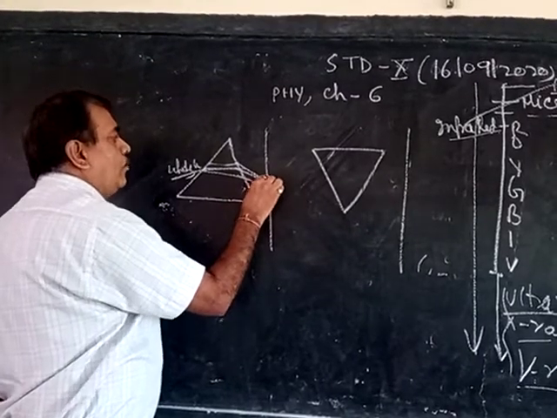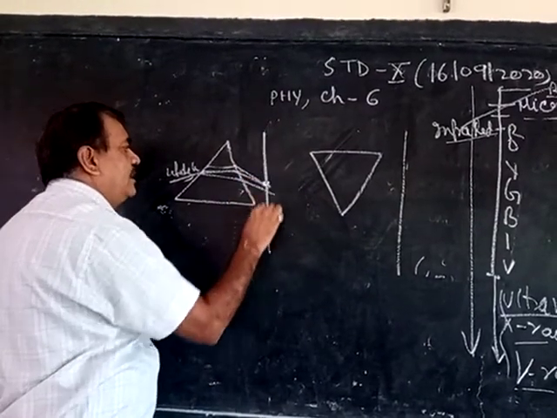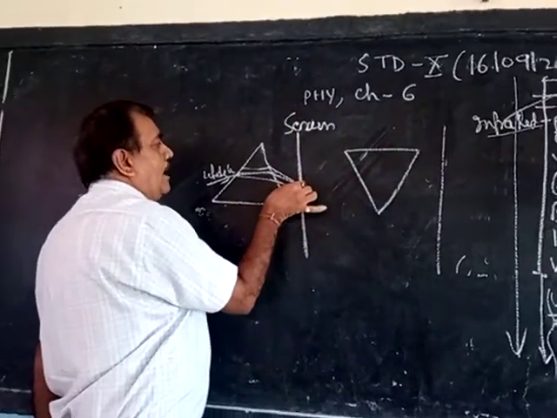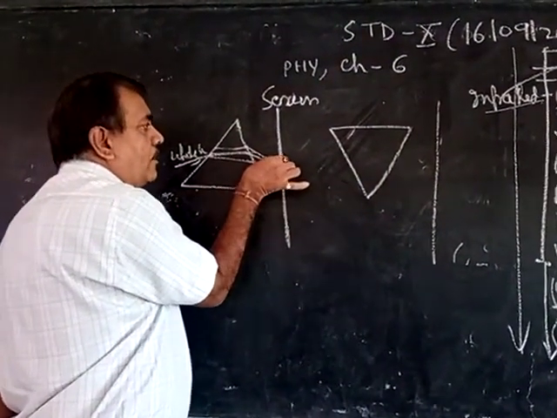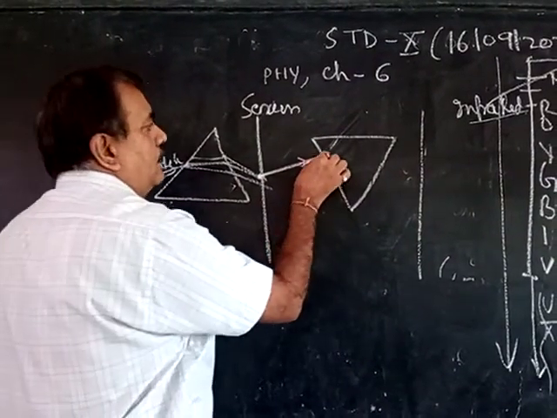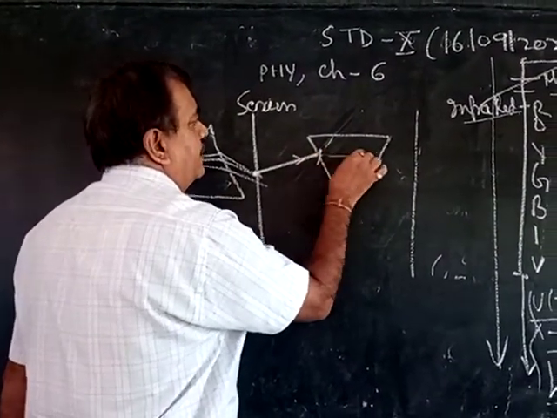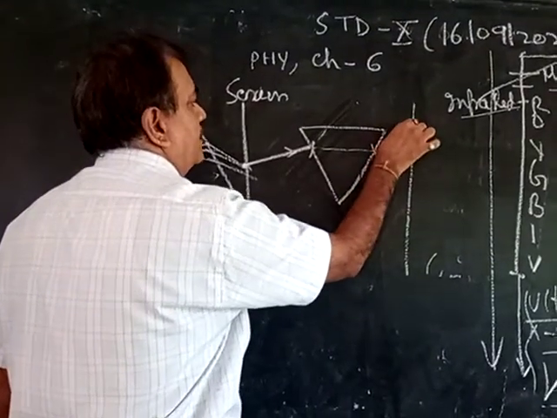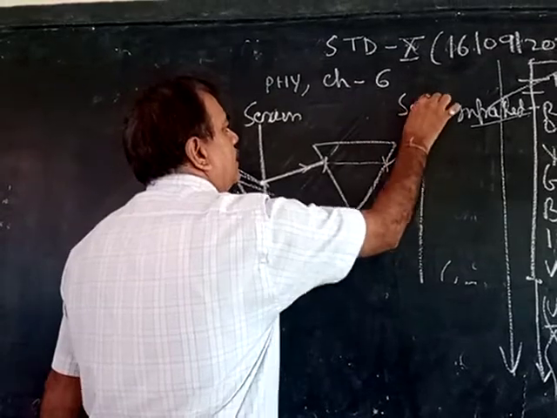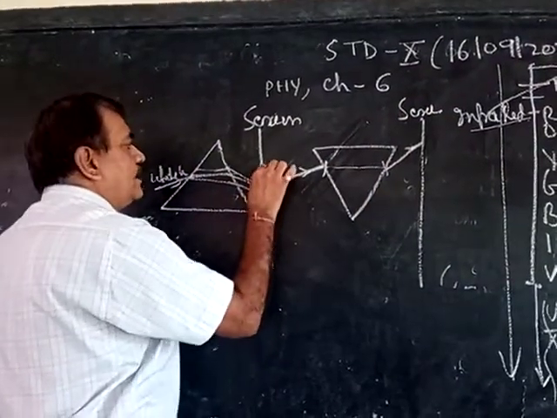Now make a hole in the first screen and allow this one light to fall on the second prism. Suppose blue color is coming.